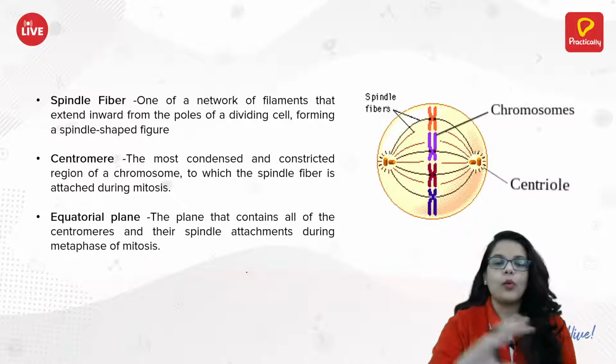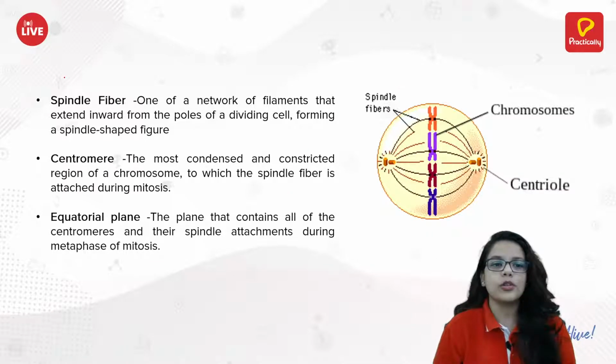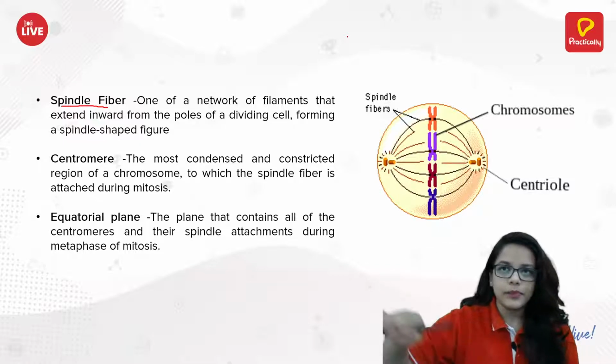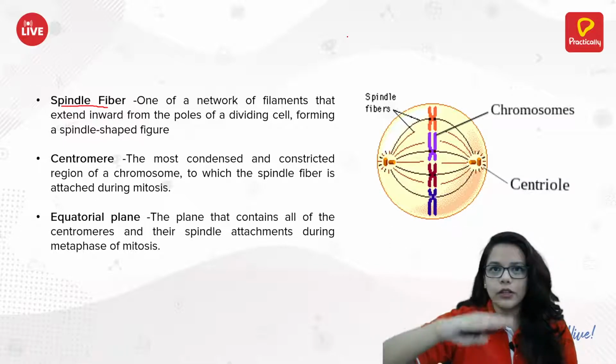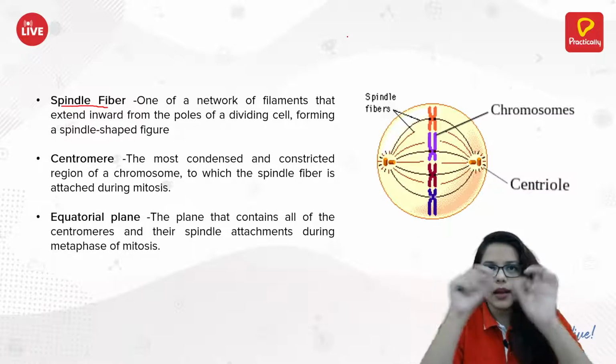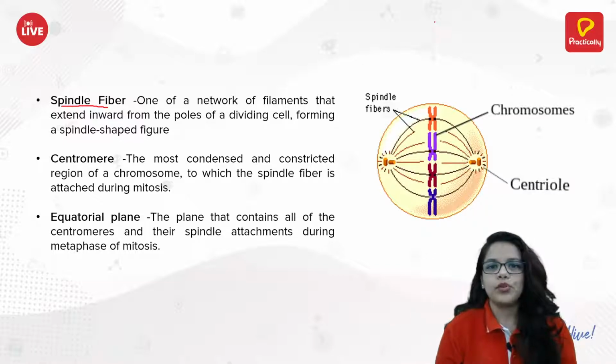Now, what else word should you know? Next is the spindle fiber. We'll discuss it just after this. When the cell division is happening, when the mitosis phase is happening, these chromosomes are held with some kind of filaments or fibers in the cell.